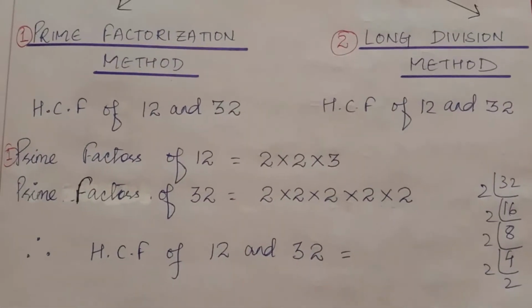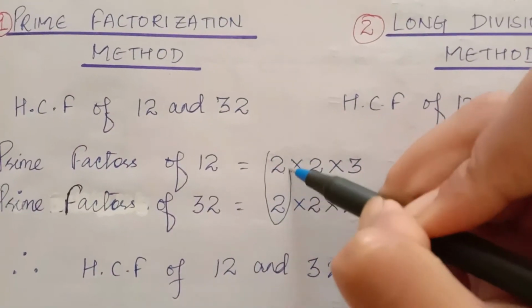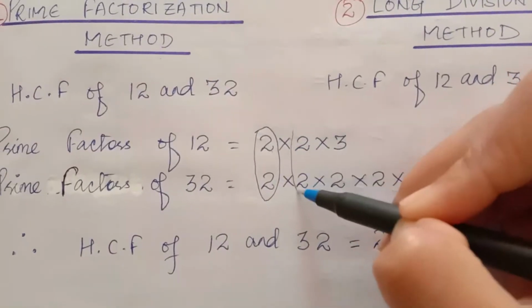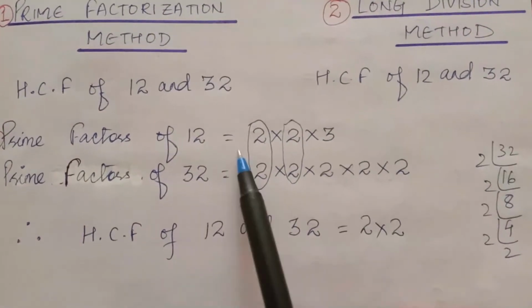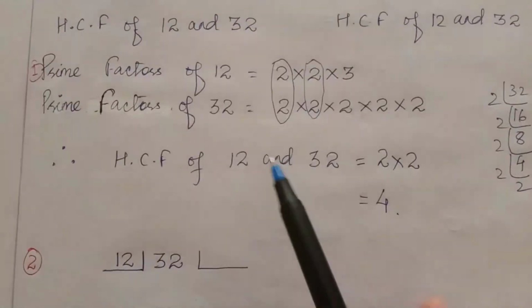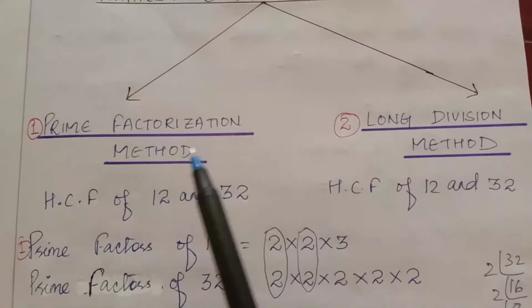Now we have to find what is common. Common means the number which exists in both 12 and 32. So you have to mark that 2. You write here 2 into 2. We don't have 3 in both, so these two are common, so 2 2s are 4. So the highest common factor of 12 and 32 is 4. This is called prime factorization method.